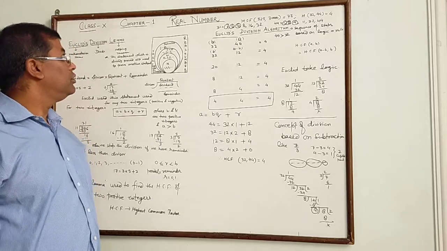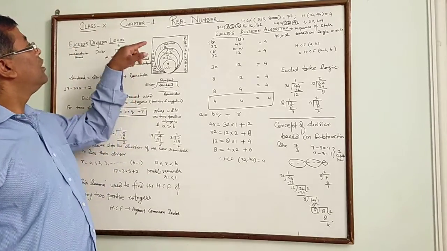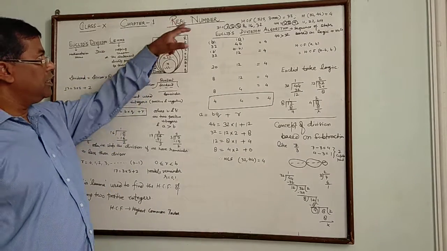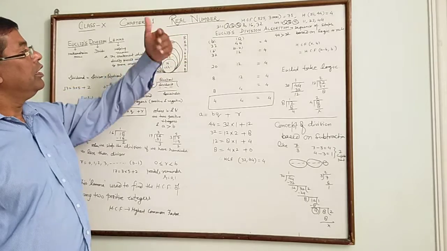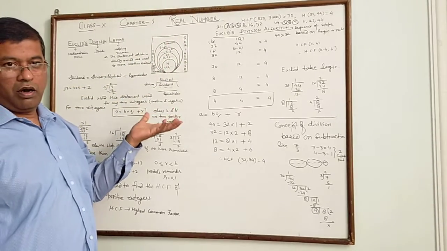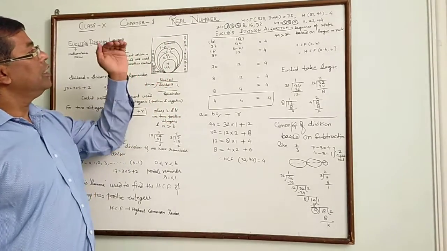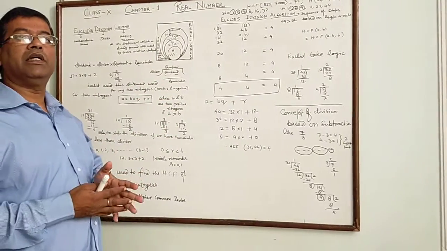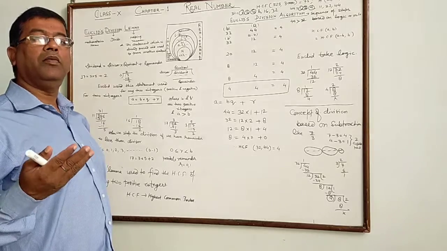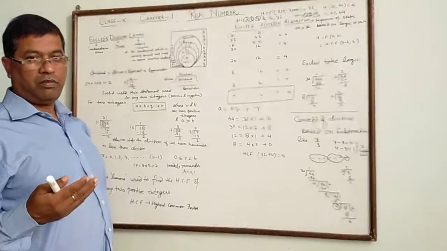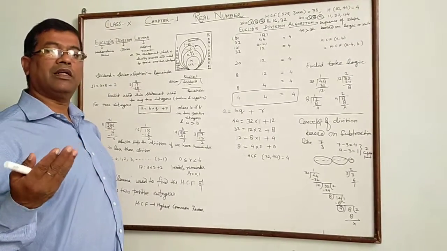Hello students, today I have started chapter 1, Real Numbers. So real numbers, you know, are the collection of all numbers. They include all types of numbers except complex numbers or imaginary numbers, which you already studied in class 11.